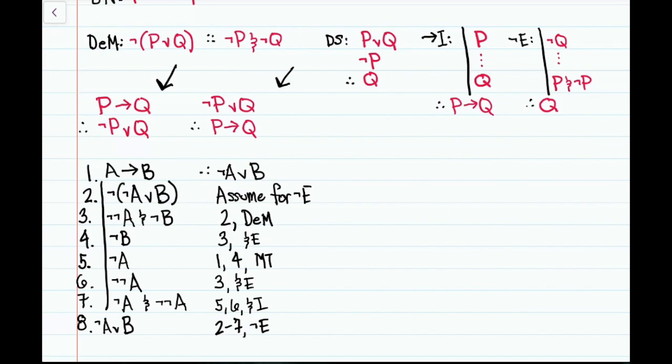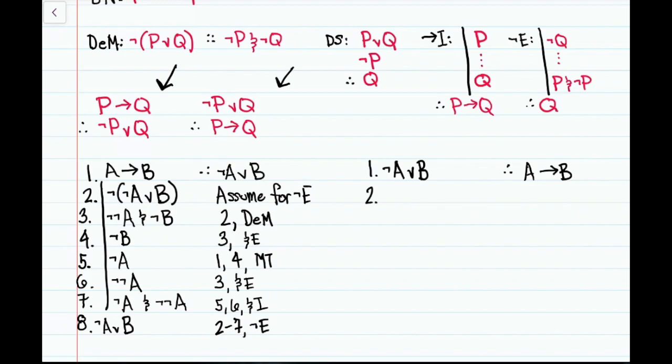All right, now we have to do the suspect one, either not P or Q, therefore if P then Q. So let's have our premise either not A or B, and we're trying to prove that if A, then B.